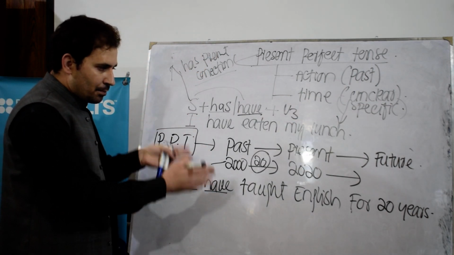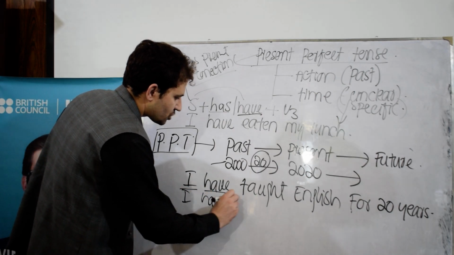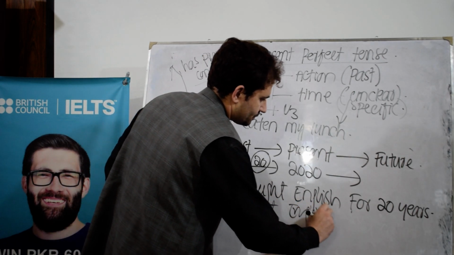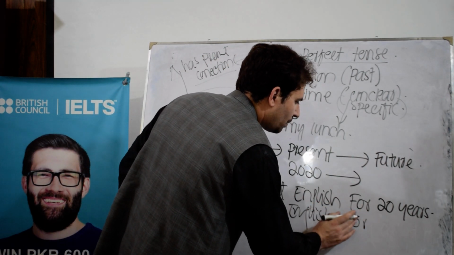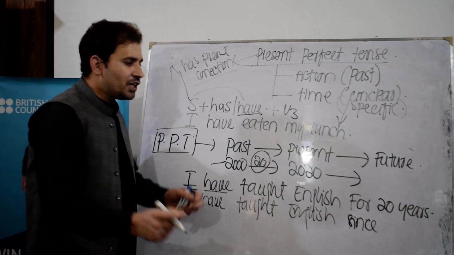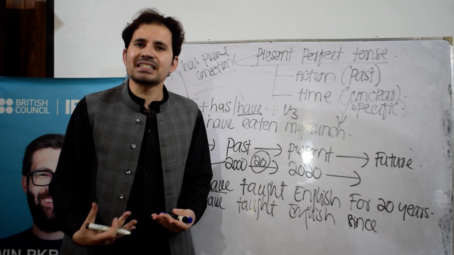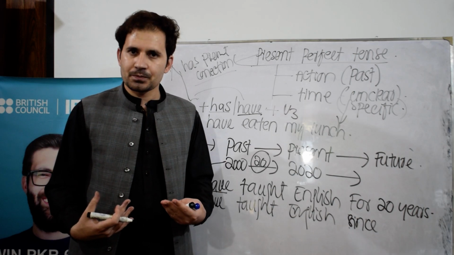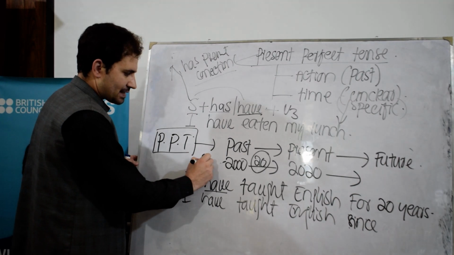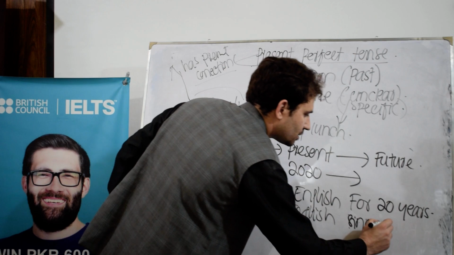The same example you can also say in this way: I have taught English, and in place of the preposition for, we can use since. We use the preposition since with the exact starting date, the exact starting time. For example, when did I start teaching? The exact time was since 2000. So I can say since 2000.